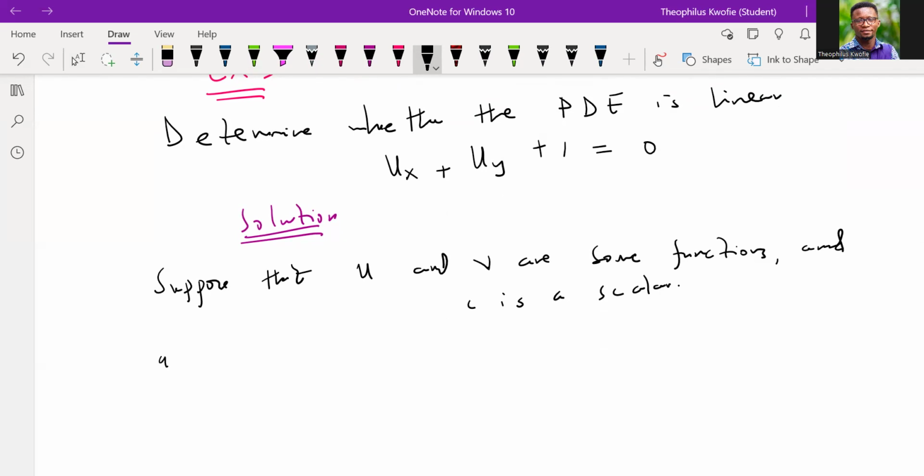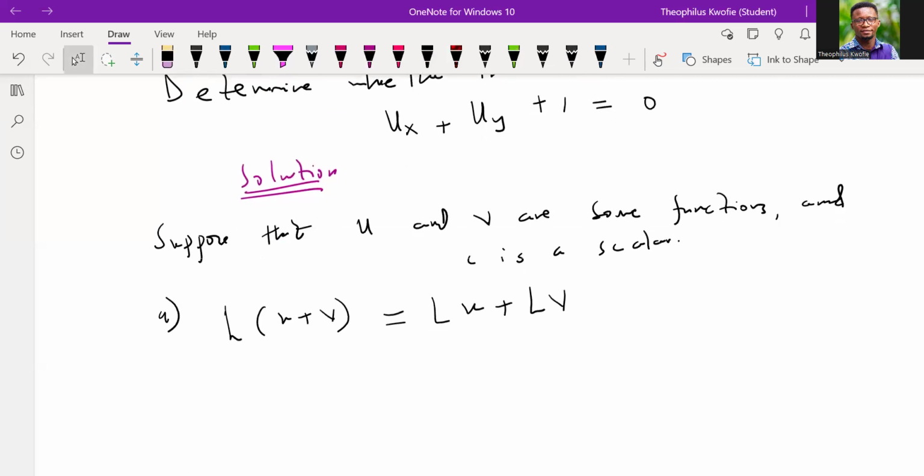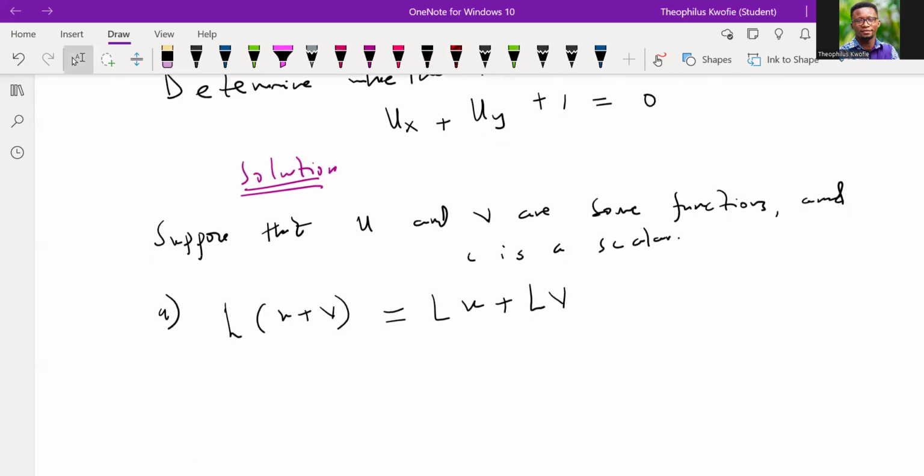If L is a linear operator, then the following condition must be met: when L acts on u plus v, the sum of the two functions, you should have the distribution as this. Very good. Now, that's the A part. So how do we solve this?